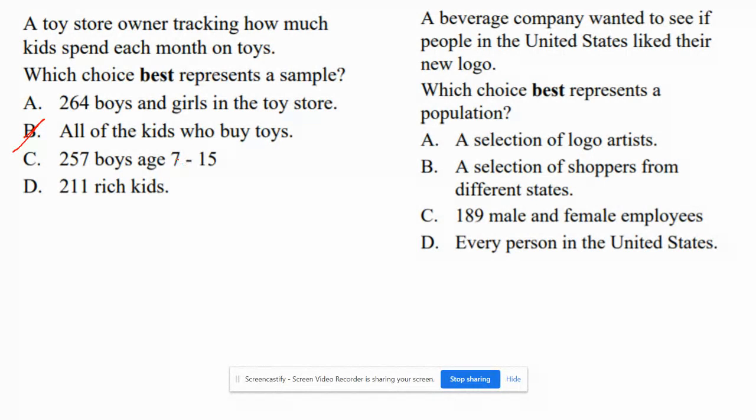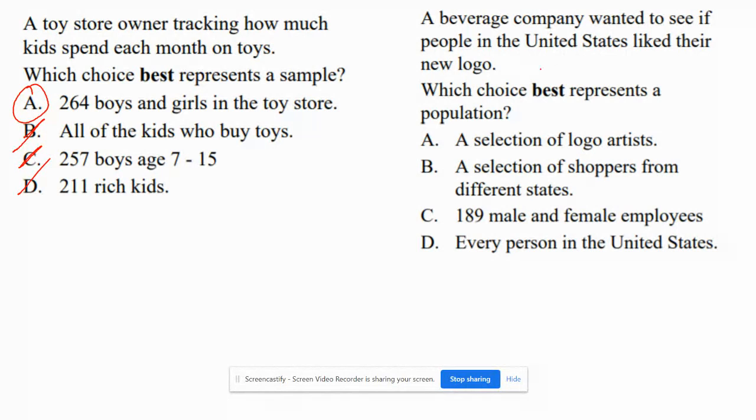257 boys ages 7 to 15. Again, this is a small group. All right, we don't want to divide it just by ages. 211 rich kids. Of course, what about the kids who aren't rich? Not going to work. So obviously, this one won't work. 264 boys and girls in the toy store. And that's just like random boys and girls, right? It's not all of them, but 264 is a sample.